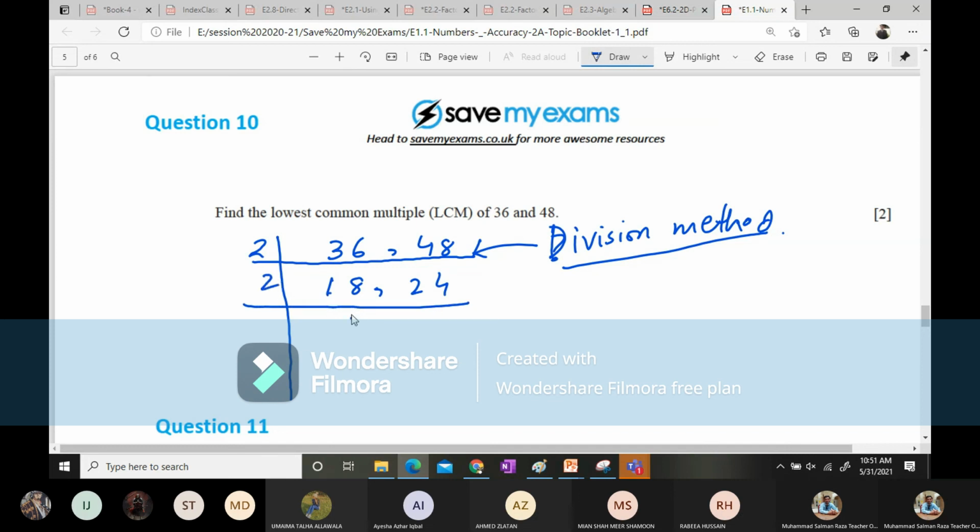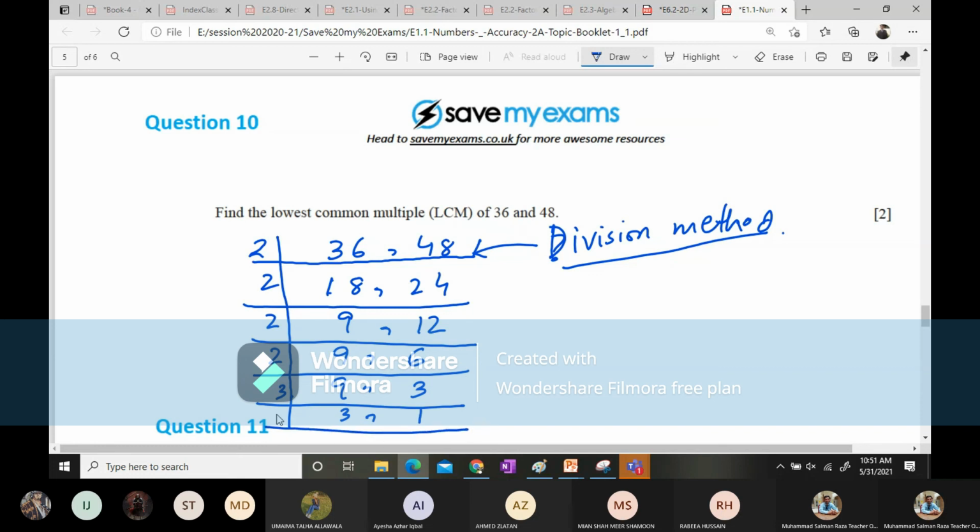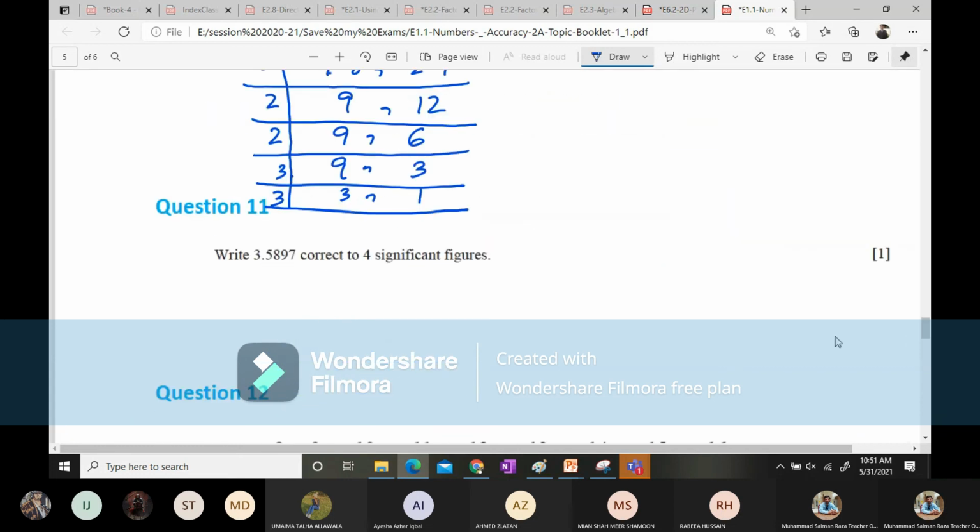Then again, I'm going to take 2: 2 9s are 18 and 2 12s are 24. And then again, I'm going to take 2. 9 is indivisible, so I'll write 9, and 2 6s are 12. And then I'll be taking 2 3s are 6. And then I'll be taking 3: 3 3s are 9 and 3 1s are 3. And ultimately, I'll be taking 3, 1s are 1 and 1s are 1.